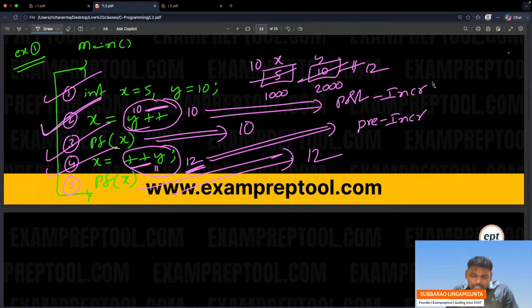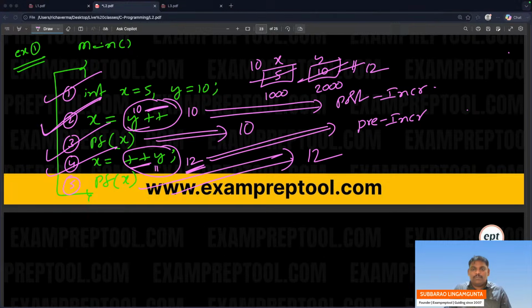Pre-incrementation, it will increment there only, not in the next line. Y value is 11, plus Y, it will become 12 in that line only. So X contains 12. Print X, 12 will be printed. Answer is 10, 12.